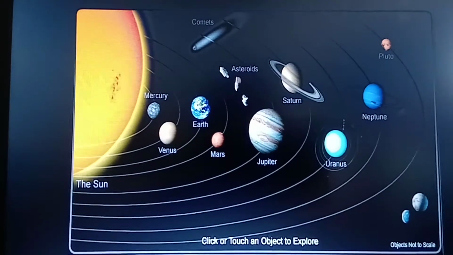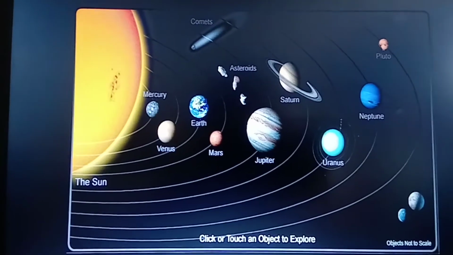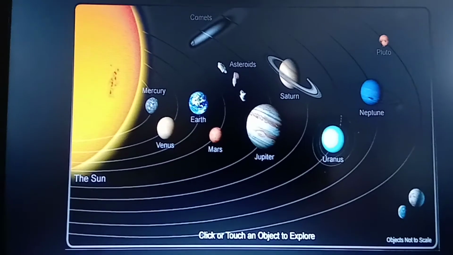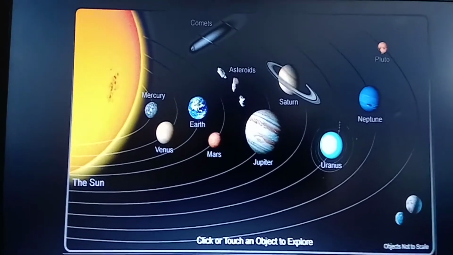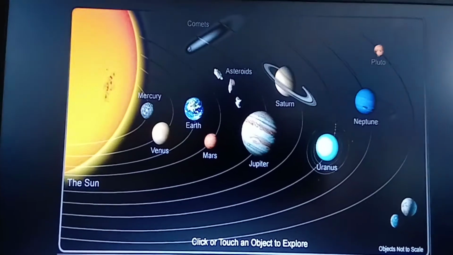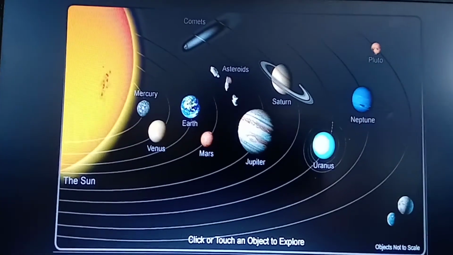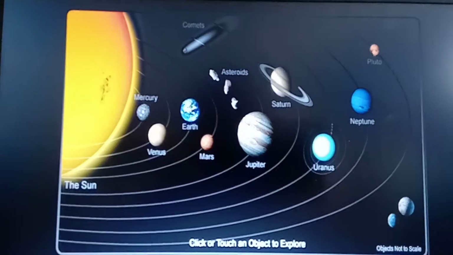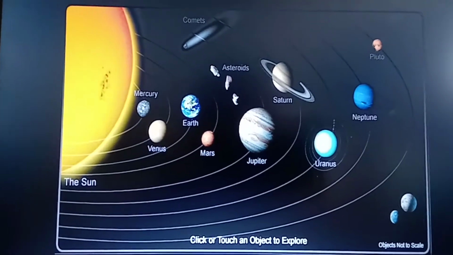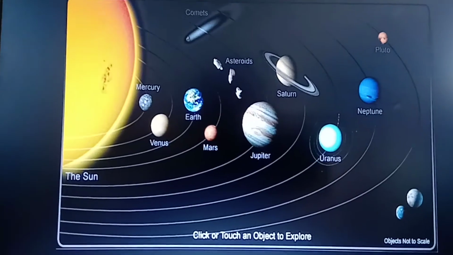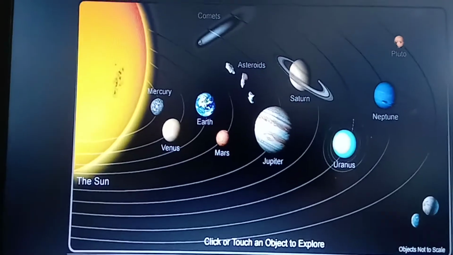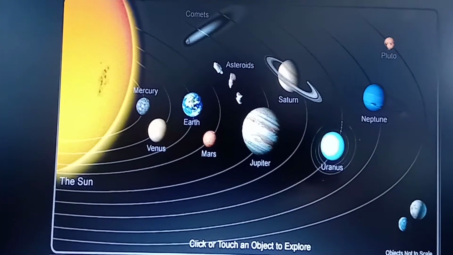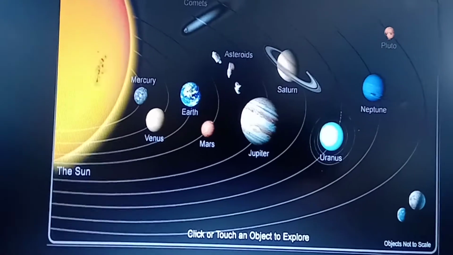So, the solar system consists of the sun and all other objects that travel around the sun. These objects include planets, pieces of rock, natural satellites, comets, dust and gases. Do you know, children, what comets are? Comets are actually broken stars. The solar system formed around 4.6 billion years ago.